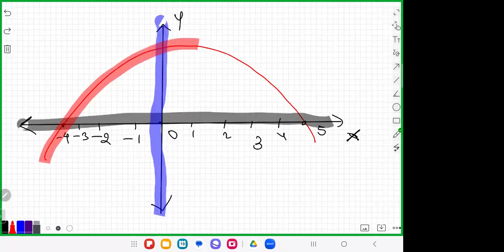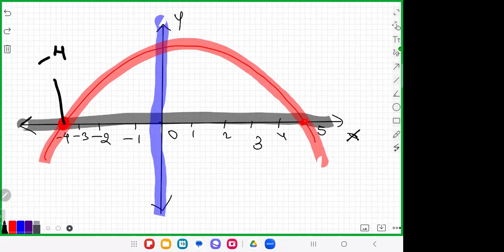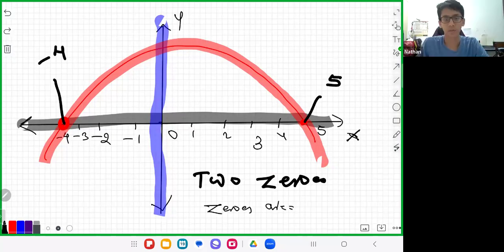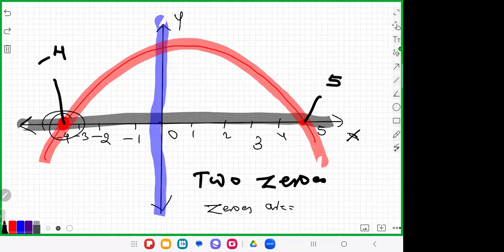This is the graph. The red color is the graph. How many times does it cross the x-axis? Here 1, here also 1. What is the number here? -4. And what is the number here? 5. So the answer is 2 zeros. And which are the zeros? -4 and 5. The zeros are -4 and 5.